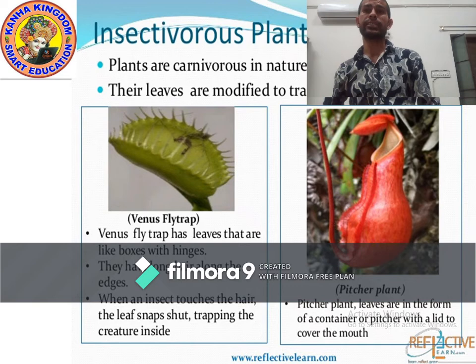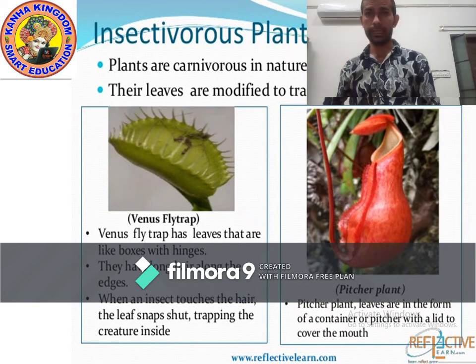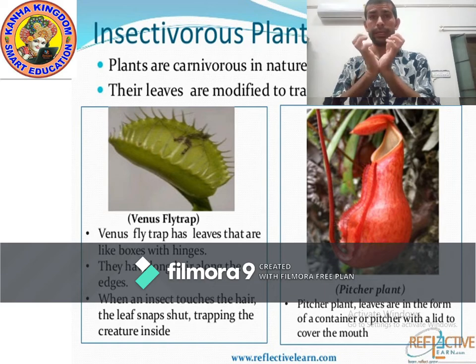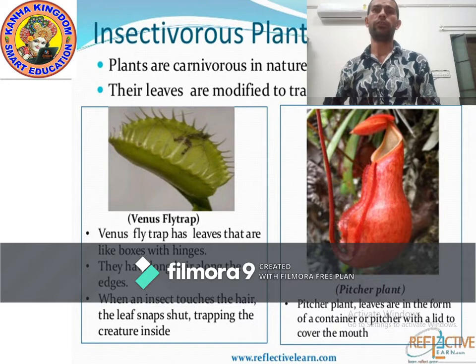When an insect touches the hair of the leaf of the Venus flytrap, the leaf snaps shut, trapping the insect inside.